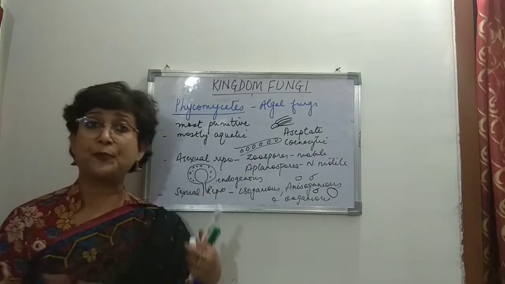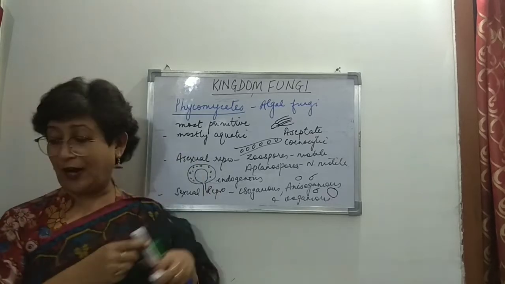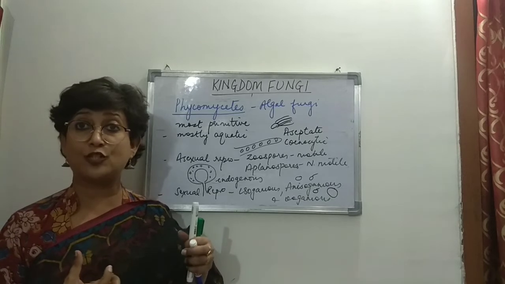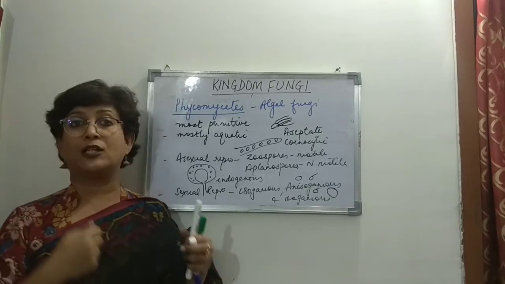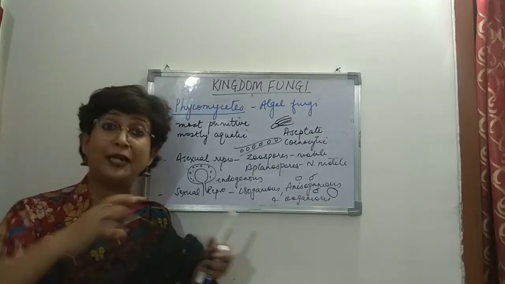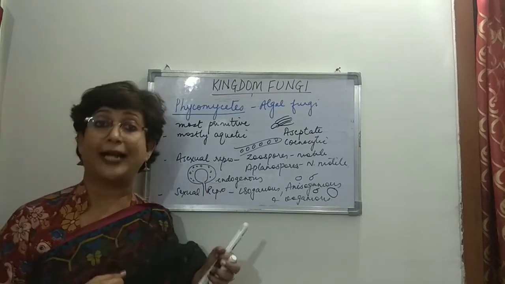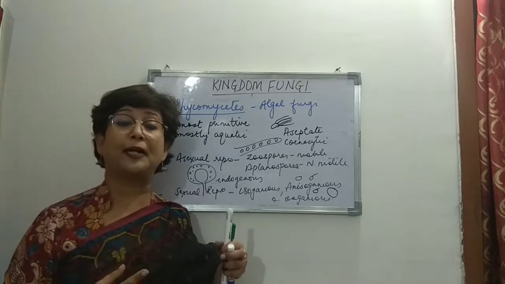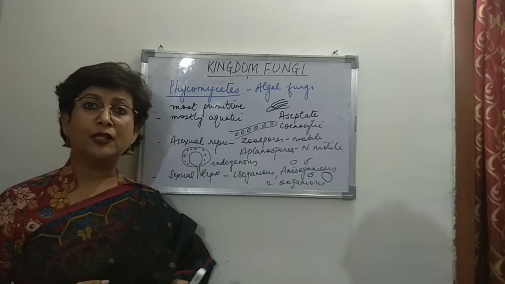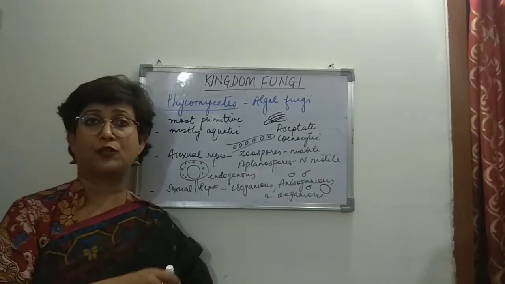Many different types of structures you will see in Phycomycetes, and they range from microscopic cells to large and conspicuous organisms also, right? They are large, conspicuous, they may be filamentous, they may be branched. For example, an example of this is the bread mold. I had shown you a bread. So in the previous class, I showed you the bread mold. So that is one of the examples of Phycomycetes.